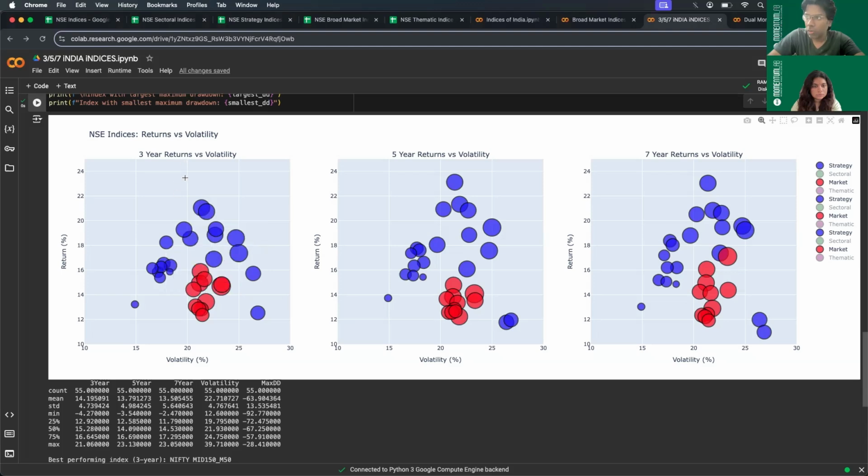And if you see the top right quadrant, this is the high risk, high reward zone, and in here you find more of momentum, like Momentum Mid Cap 150, Momentum 50, Nifty Small Cap 250 Momentum Quality 100, Nifty 200 Momentum 30. So these are the Nifty 500 Momentum 50. This is the area of momentum and a few variations of momentum with quality.